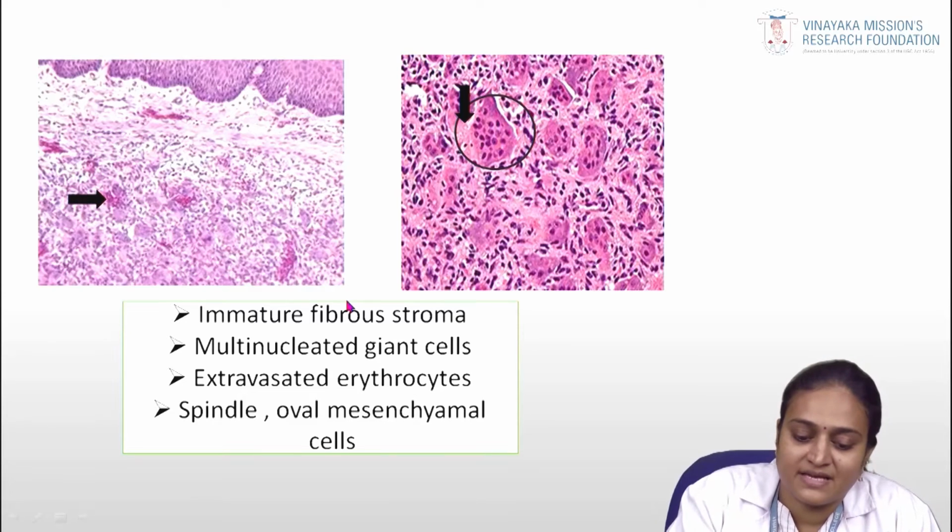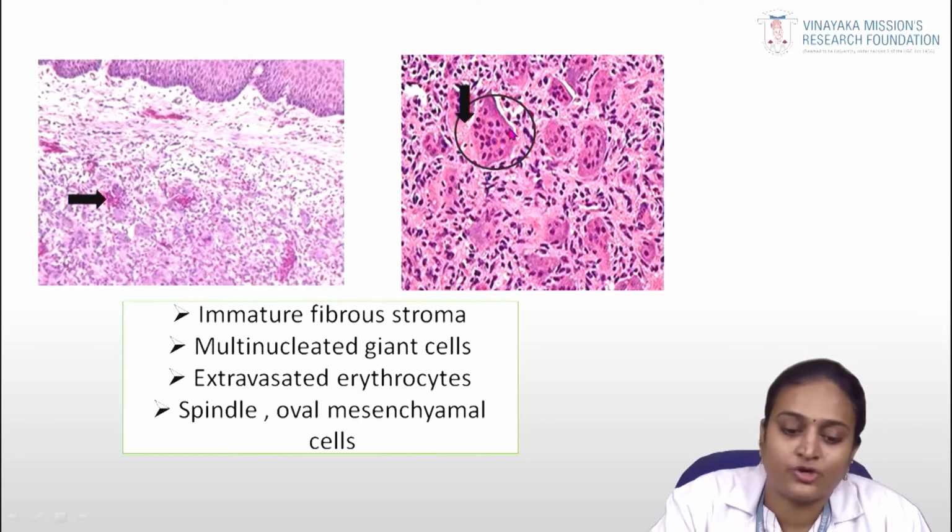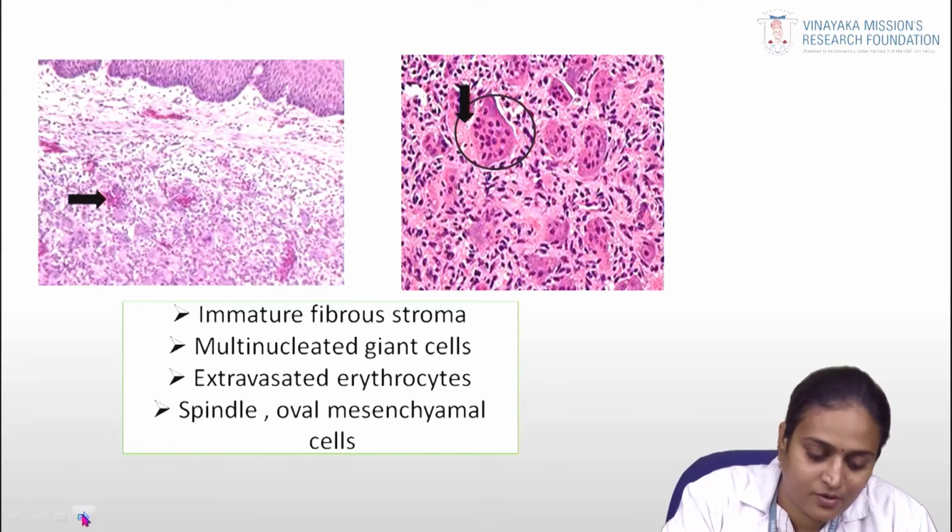It is shown as an immature fibrous stroma. Here you can see a lot of spindle shaped cells. Along with the spindle shaped cells, you can see extravasated erythrocytes, that is RBCs, and multinucleated giant cells. This is the classic picture of a peripheral giant cell granuloma.